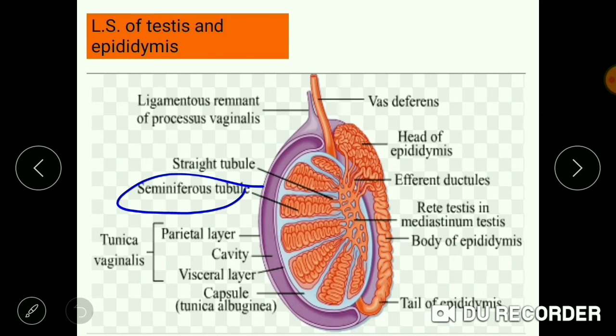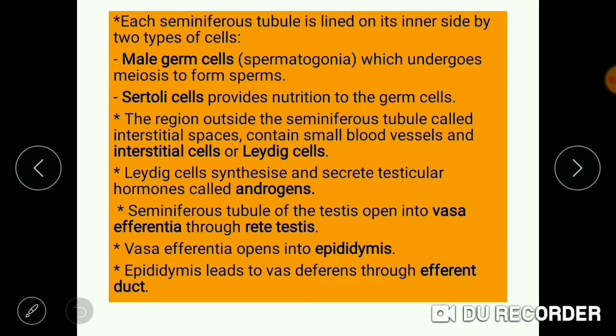This is the region known as the seminiferous tubule, and you can see there are small spaces in between the testicular lobules. These are known as interstitial spaces, which contain cells known as Leydig cells.